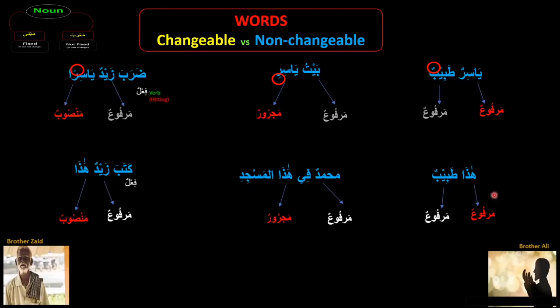But here when we see this sentence, Hadha tabibun, as we've just studied on the last slide, Hadha is a definite noun. It can come as a mubtada. So Hadha tabibun means this is a doctor. Hadha is mubtada. But can we see any dhamma? We always said mubtada is marfu, but we can't see anything.